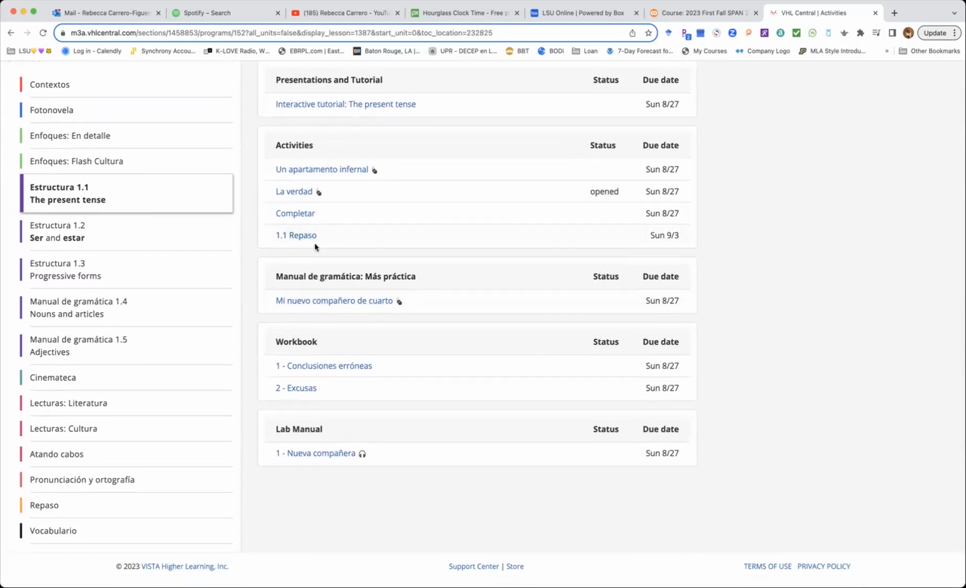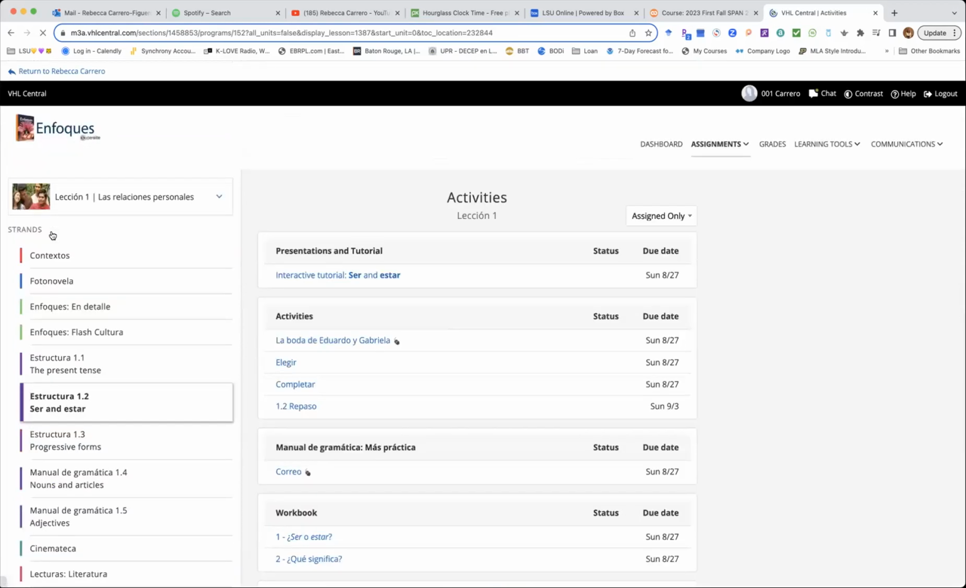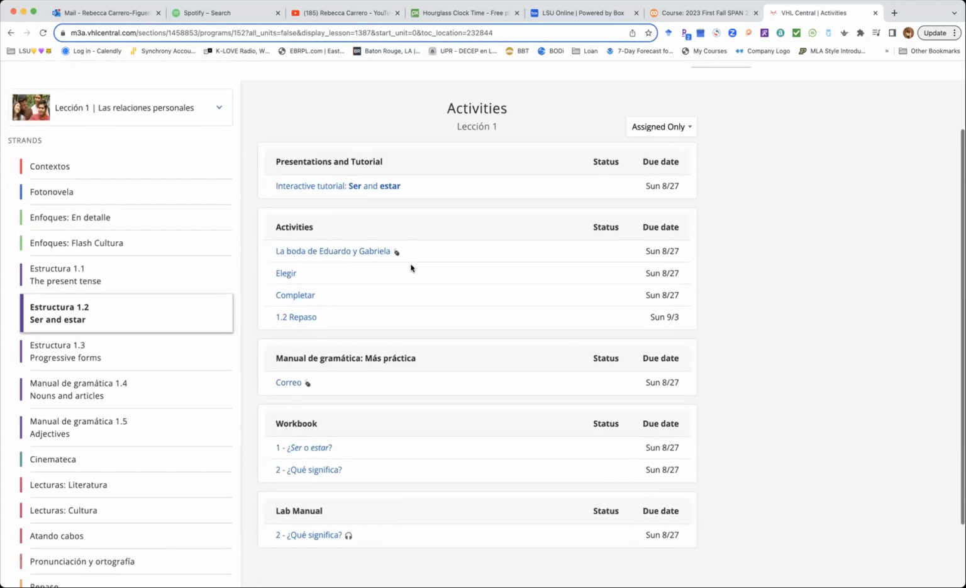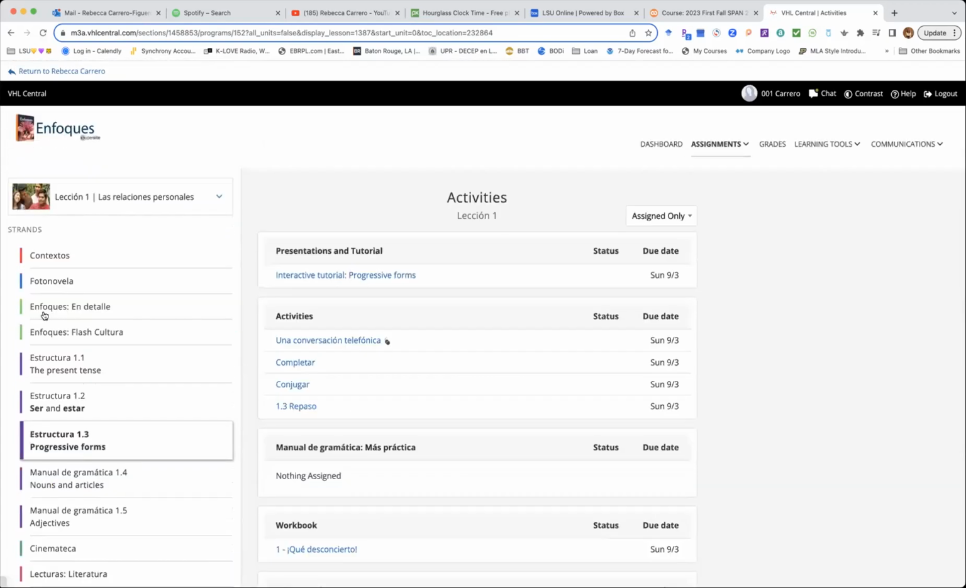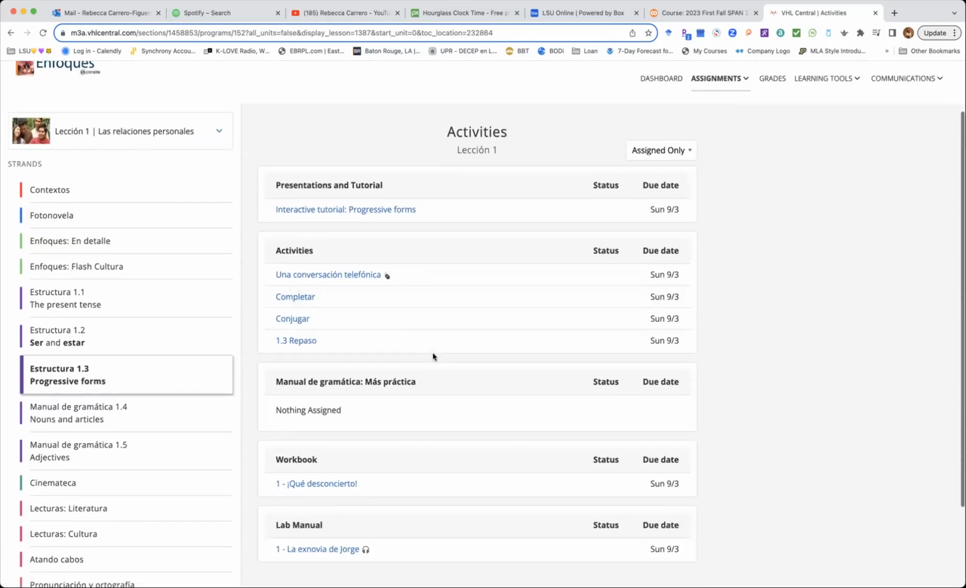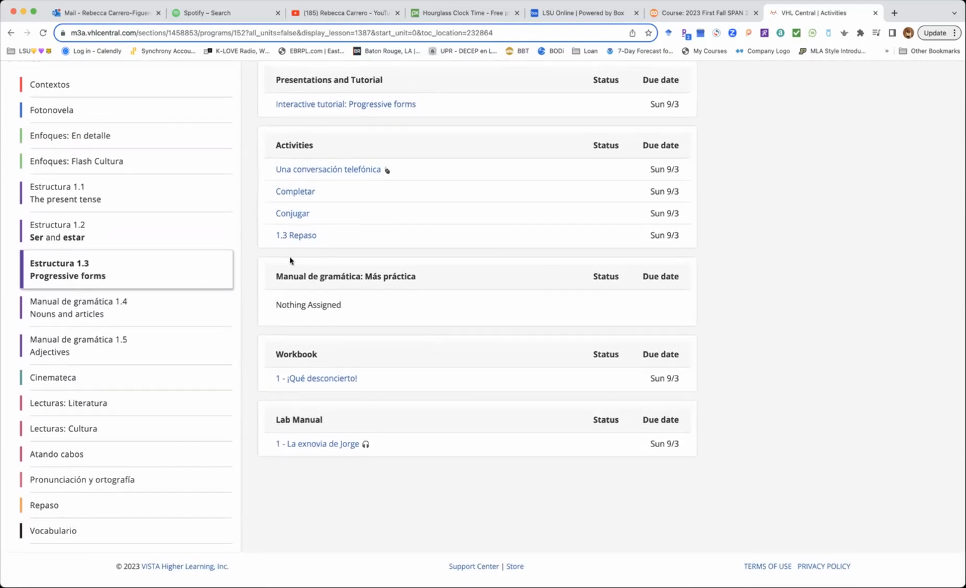Keep in mind that the repaso will be completed next week. If you move into the next section, ser and estar, it's the same thing, okay? And in this lección, we also include the progressive forms, the same thing, and you see that in the Manual de Gramática, más práctica, the grammar manual, more practice.